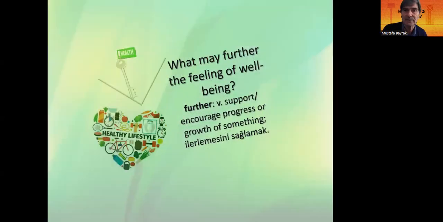What may further? Further means support, encourage a progress or growth of something. Yes, what may further the feeling of well-being? Healthy lifestyle. A healthy lifestyle may further the feeling of well-being.